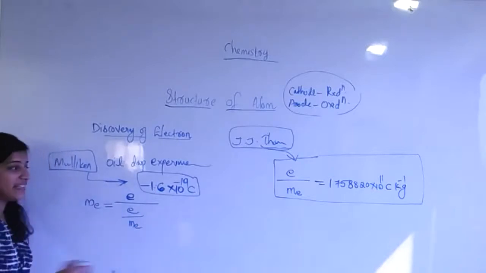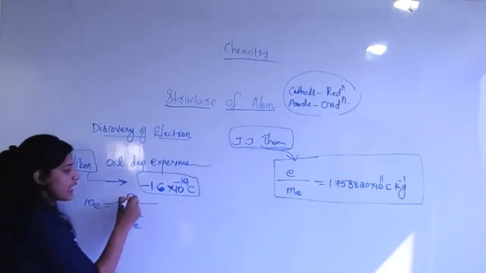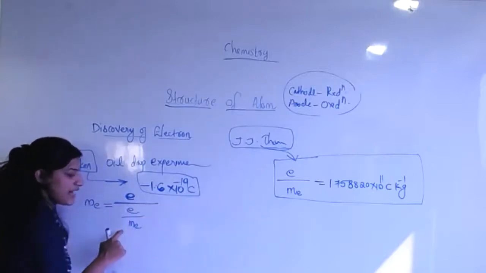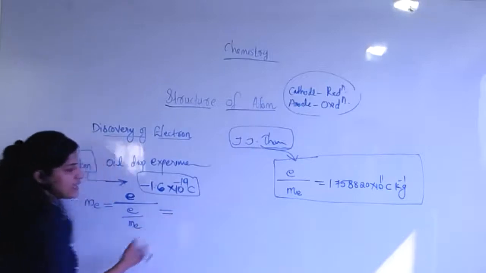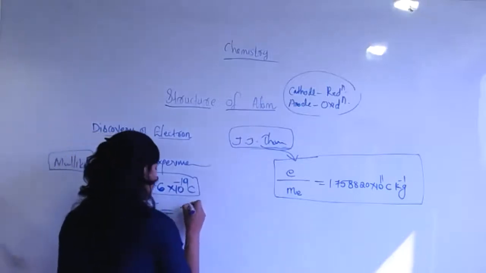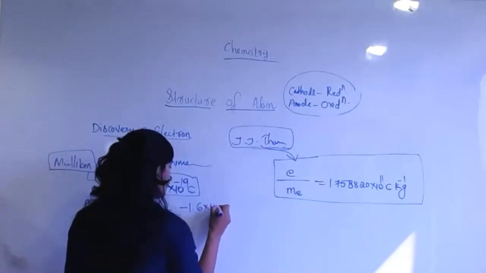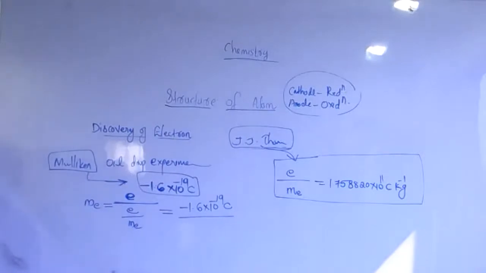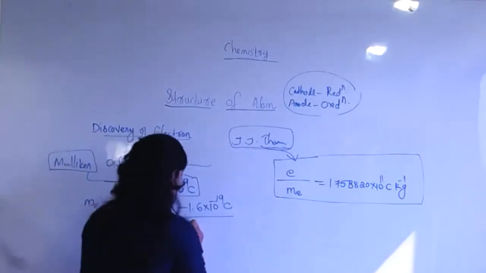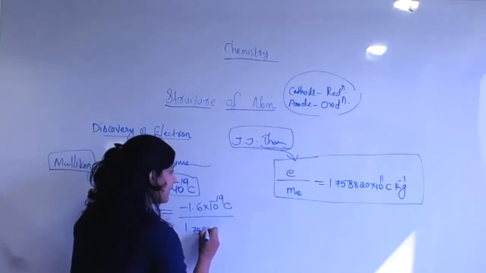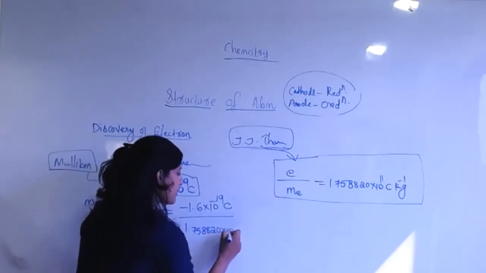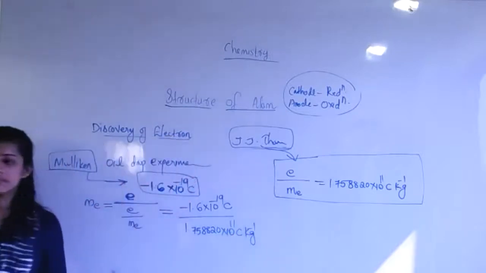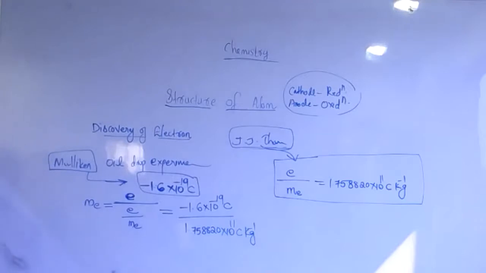We don't have any idea how, but they are telling it like this. So e is the charge of the electron divided by Thomson's generalization, e by m_e. After the result, it looks like minus 1.6 times 10 to the power minus 19 coulomb divided by that ratio. That value is 1.75820 times 10 to the power 11 coulomb per kilogram. This much clear, students?